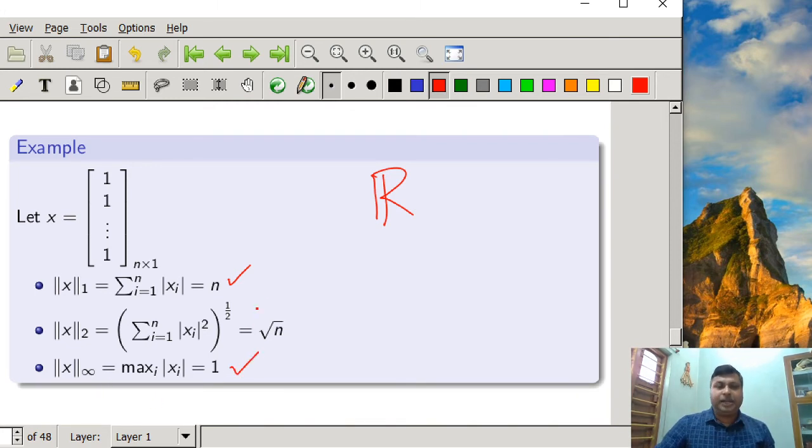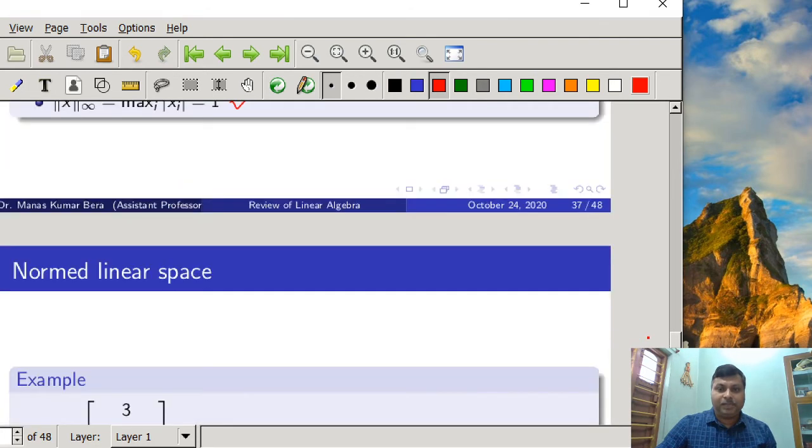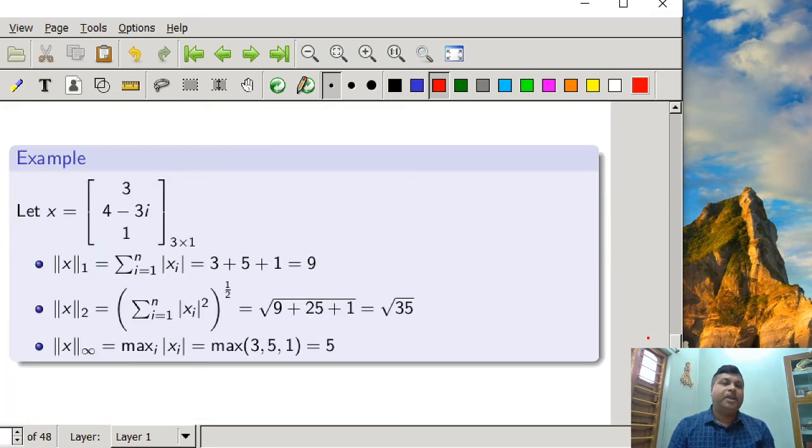Similarly, we have taken another example over the complex numbers C, where the vector has 3 elements: 3, 4 minus 3i, where i is the complex number, and 1. How will we calculate the 1 norm? First we calculate the modulus of each xi. Modulus of 3 is 3, and modulus of 4 minus 3i is root of 4 squared plus 3 squared, that is 5, and then plus 1, so it is 9.